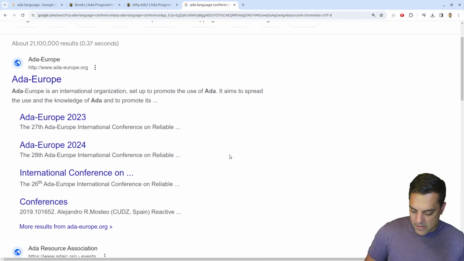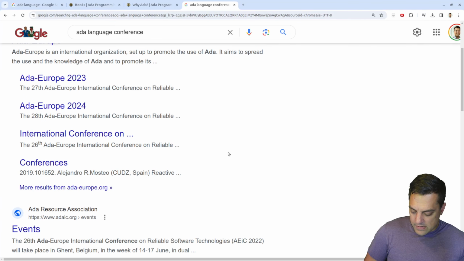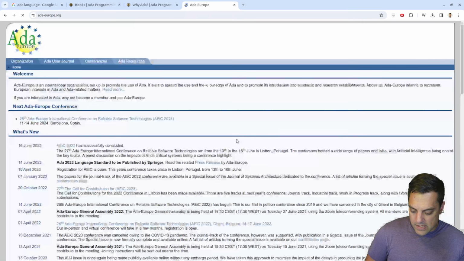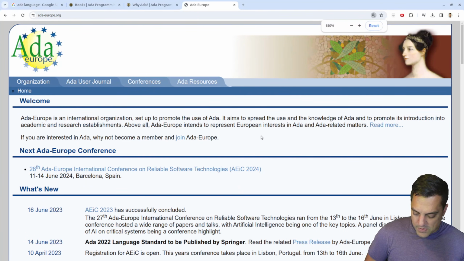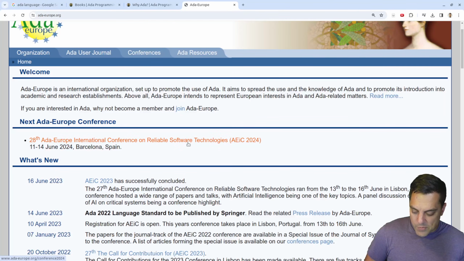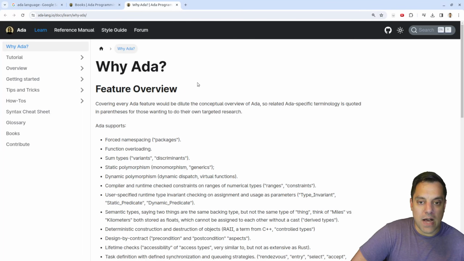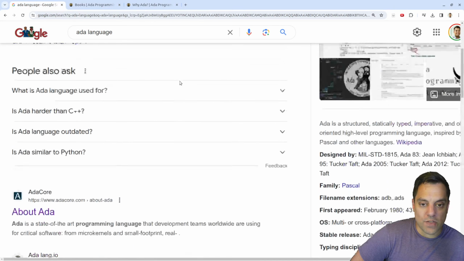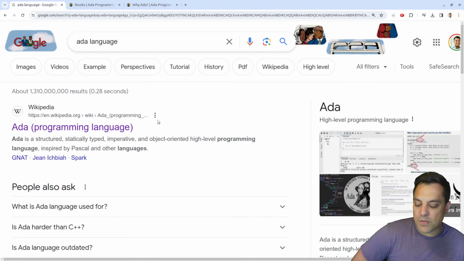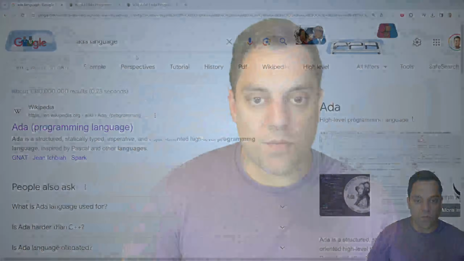Let's see here. Let's go ahead and just try Ada Europe here. Okay, looks like there is. I just want to make sure this is on reliable software technology. So yeah, there's an active community for this. I see it pop up in various research venues as well. So it's kind of cool to see a language that's been around for 43 years continue to evolve. That's a real feat when you think about it when it comes to programming languages.